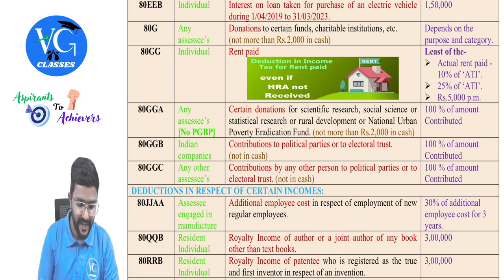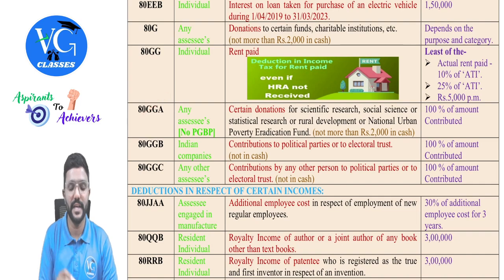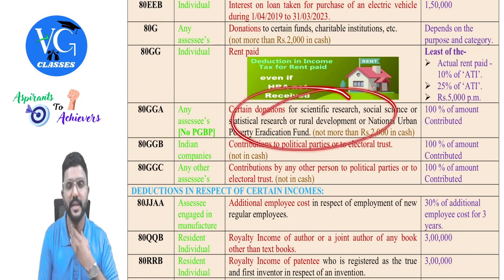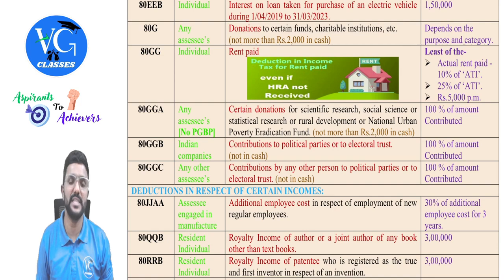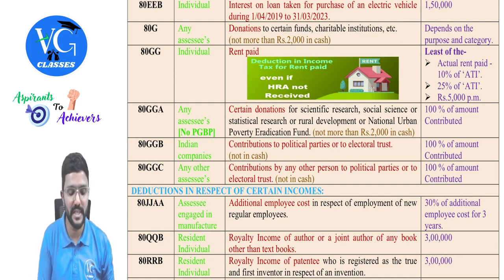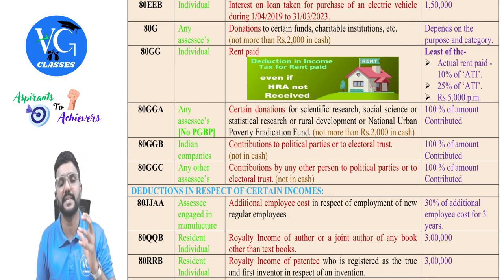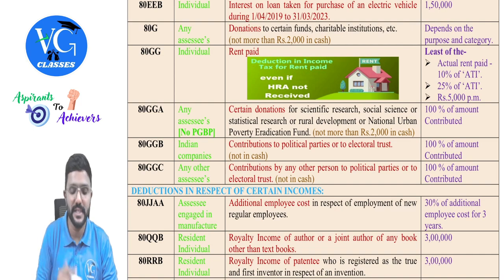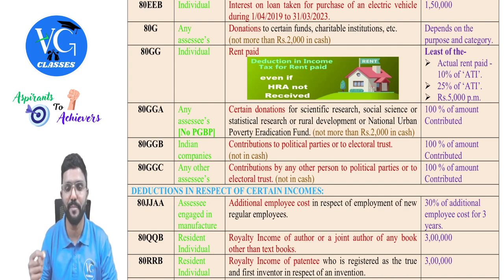Okay. Next, 80GGA gives deduction for any assessee not having income under the head PGBP. Why, sir? Because if he has income under the head PGBP, he can claim the deduction under the head PGBP itself. So the 80GGA deduction is for an assessee who doesn't have income under the head PGBP. The deduction is for what, sir? Certain donations for scientific research, social science or statistical research, rural development, or the National Urban Poverty Eradication Fund.